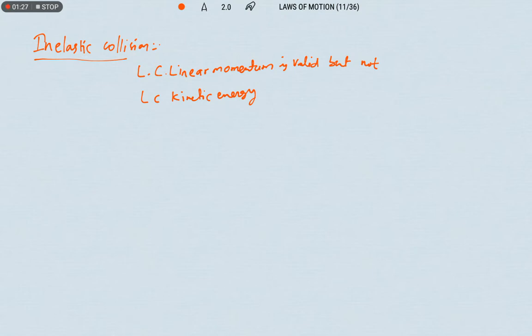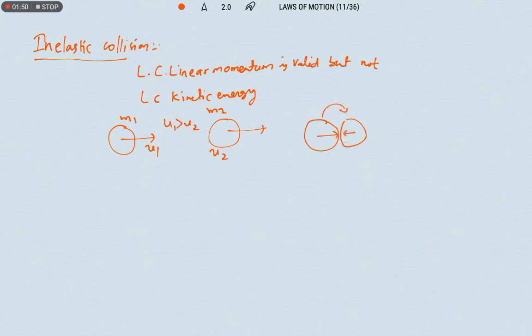Let us take one example here. An object of mass m1 moving with initial velocity u1, and another object of mass m2 moving with velocity u2. If u1 is greater than u2, then during the collision, there is a force acting on 1 due to 2, and a force acting on 2 due to 1.